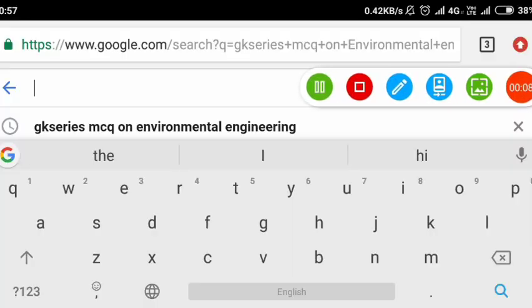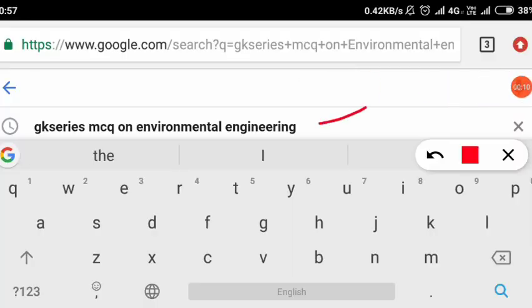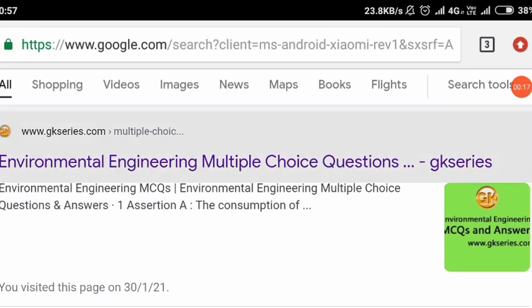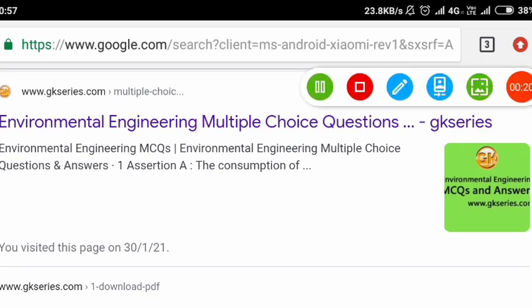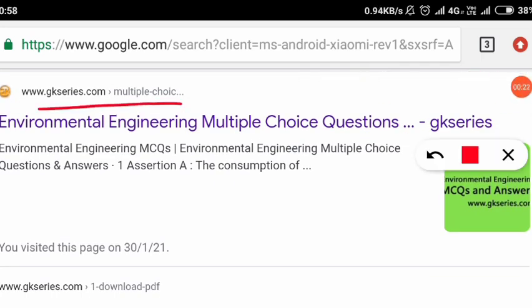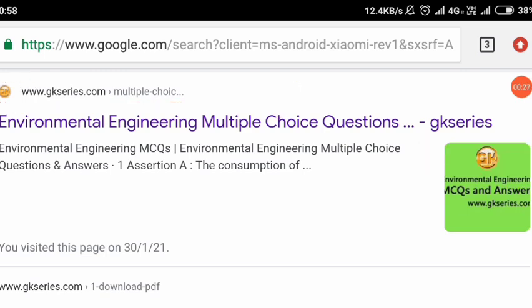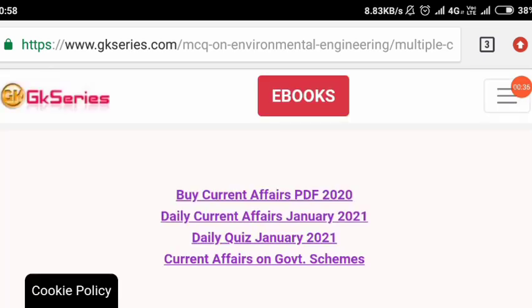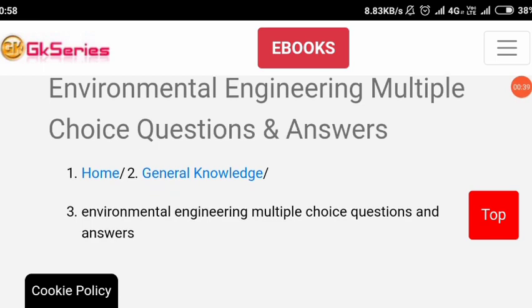Now let's move to the second one. For the second one you have to click on the Google bar and type GK series MCQ environmental engineering. Be attentive and type this only. After that you will get this kind of suggestion. Here you can see environmental engineering multiple choice questions from the GK series, and this is the logo, which is in golden color. After clicking on that you will get to that website for the practice questions. Let us wait for a few seconds. Yes, the GK series environmental engineering multiple choice questions page is now open on our screen.